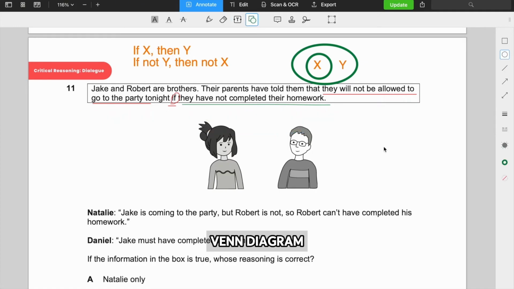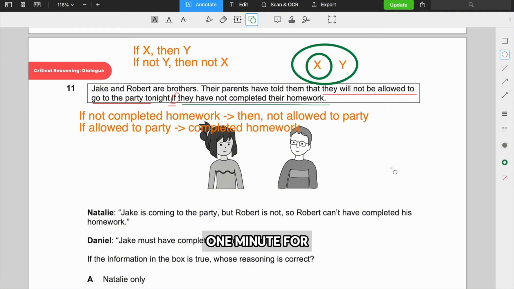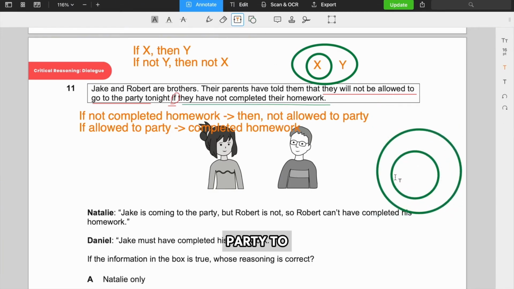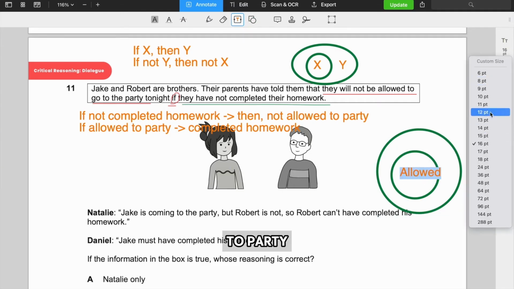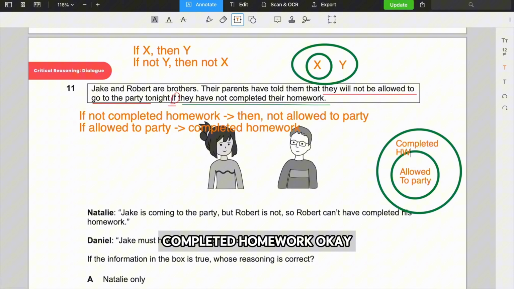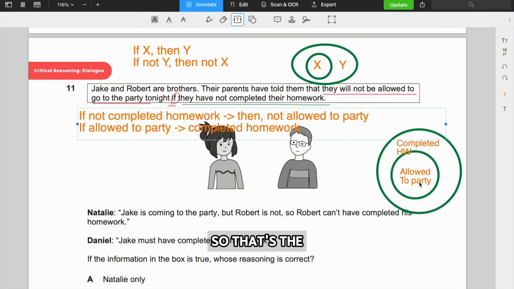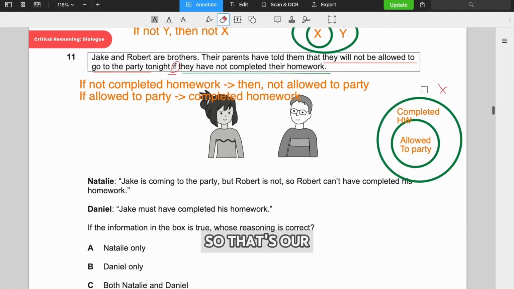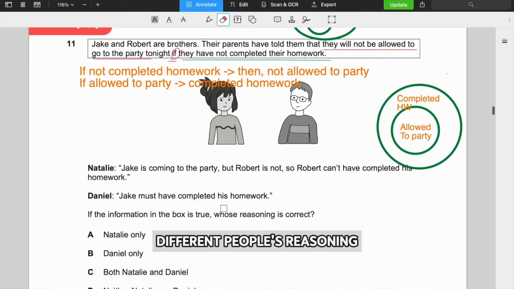And you can even draw a Venn diagram. You don't need to do this in an exam, obviously. You only have 1 minute for the question, but I'm just doing it for the sake of explaining for you guys. So if you are allowed to party, so the smaller circle is always the sufficient condition first. So if allowed to go to party, then they have completed homework. That's the larger circle, so that's the necessary condition. So if you haven't completed your homework, so if you're not in that larger circle or the necessary condition, then you obviously can't be in the smaller circle, therefore you can't come to the party. Does that make sense? Okay, so that's our diagram, and let's go through and analyze different people's reasoning.